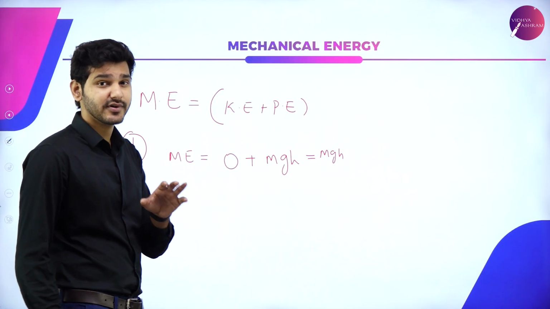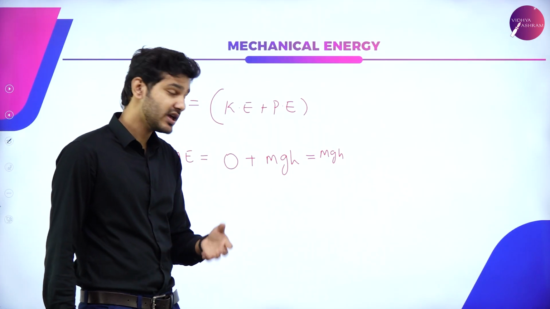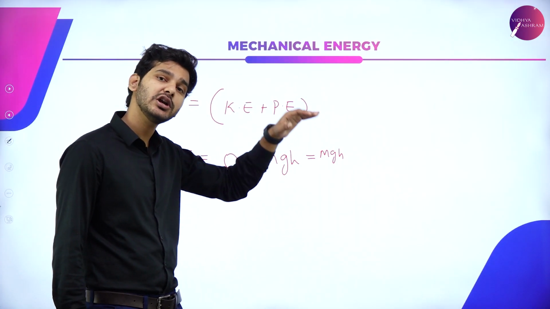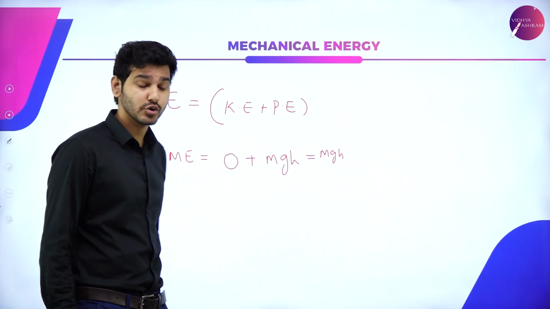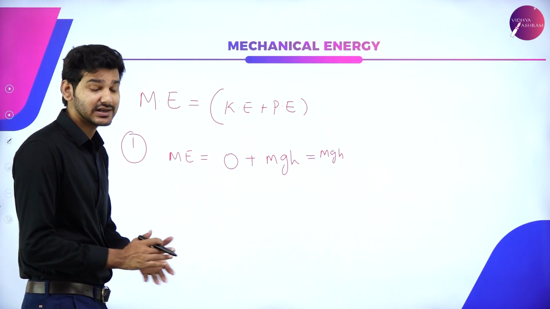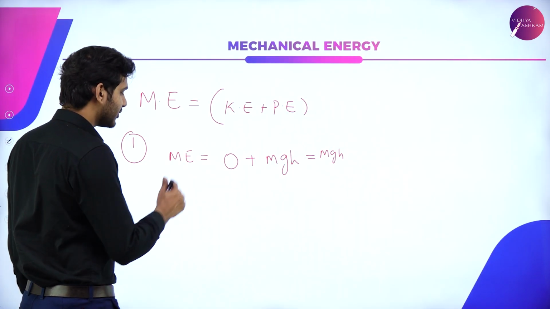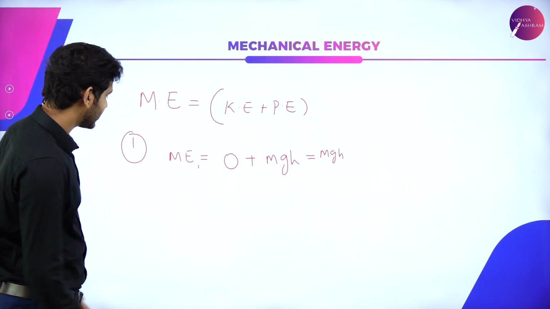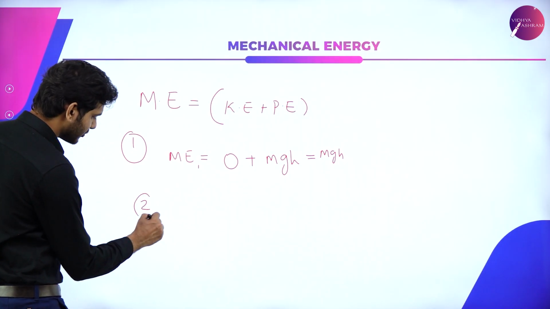So if conservation of mechanical energy is true, then the mechanical energy of the system will be the same in positions 1, 2 and 3. That is what we are going to try to prove. Let's see if it will be true or not. So at position 1, mechanical energy is equal to mgh. Now what about position number 2?